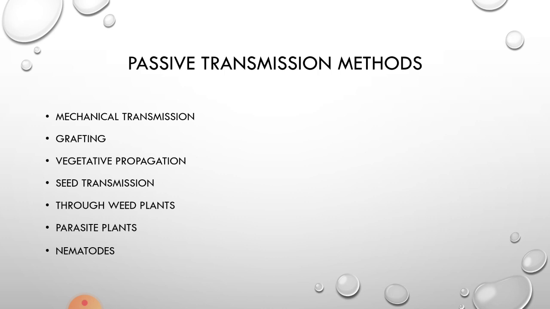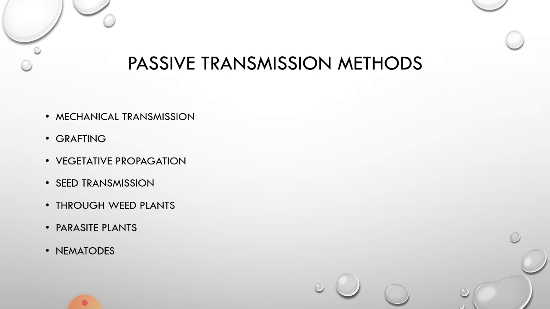Generally, we all know that crop plants are mainly infected by fungi, bacteria, and viruses. However, viral diseases are much more easily transmissible than those of any other pathogen. So here in this video lecture, we are going to learn all the methods by which viruses get transmitted.